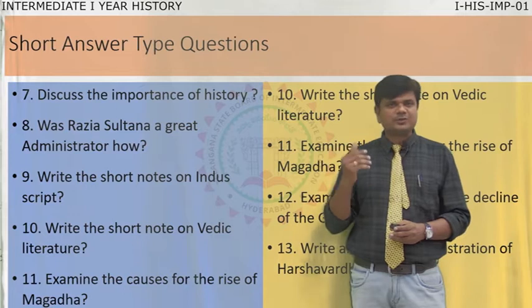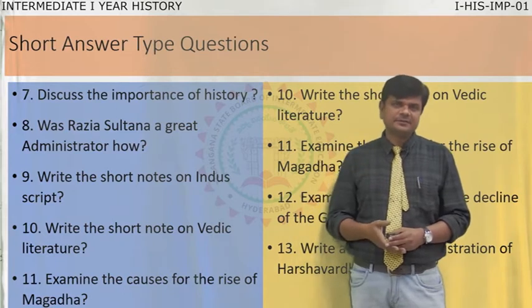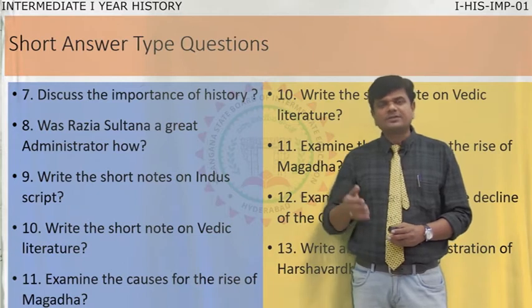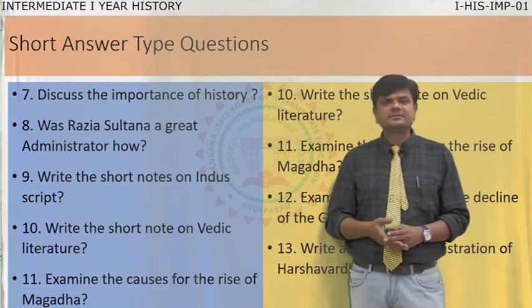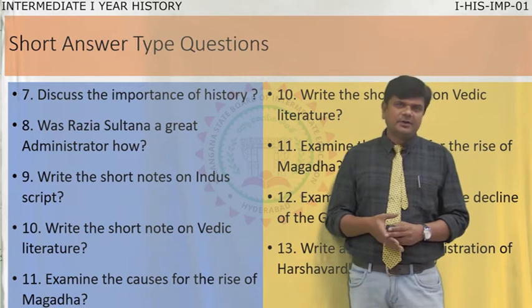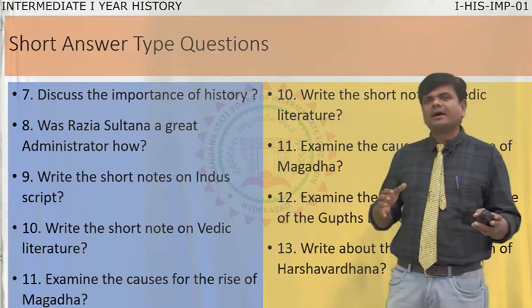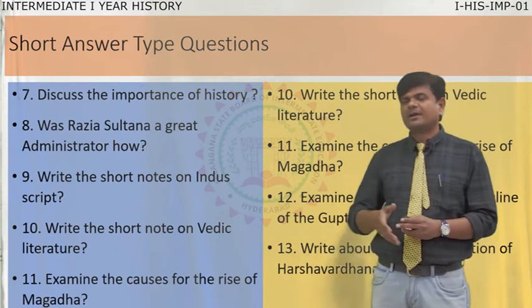One is intellectual, ambitious kings, iron, the soil, rivers, elephants. They are all important features which helped a lot to rise the Magadha Empire. That is question number 11.